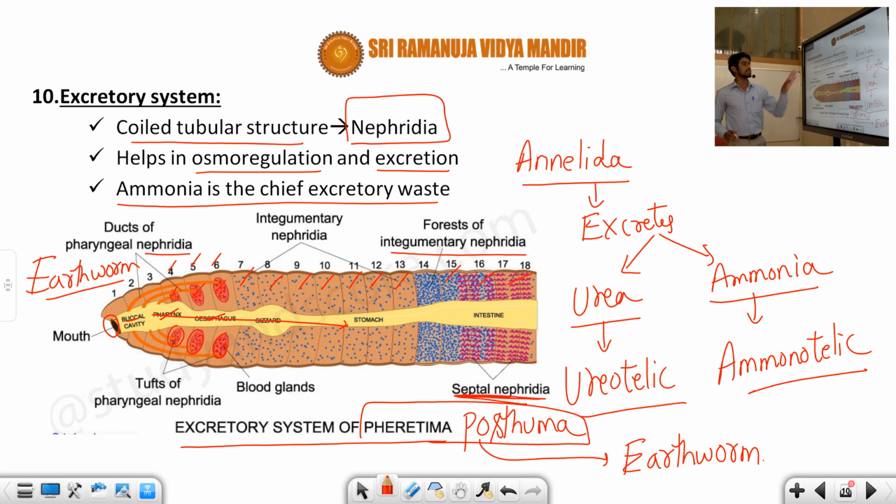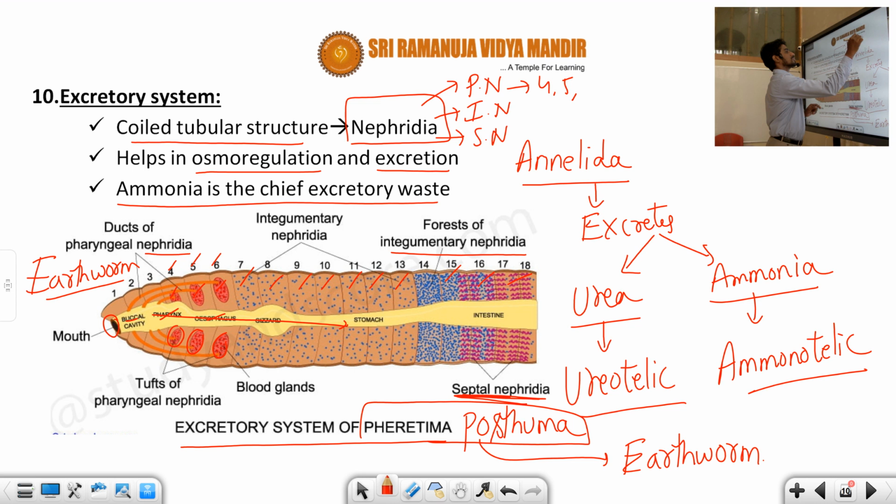The first one is the pharyngeal nephridia, another one is the integumentary nephridia, and another one is the septal nephridia. The pharyngeal nephridia is located in segments 4, 5, 6. The integumentary nephridia represents segments 7 to 14, and the remaining segments, 15 to the last segment, have the septal nephridia. So what is the main purpose of all these nephridia? They help in osmoregulation and excretion. So this is the information about the excretory system, students.